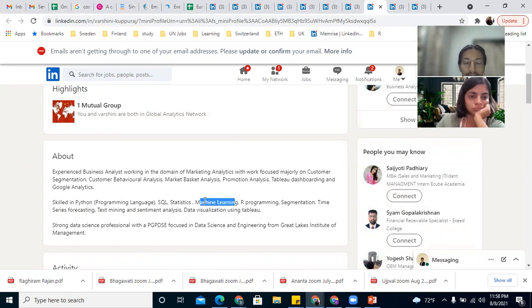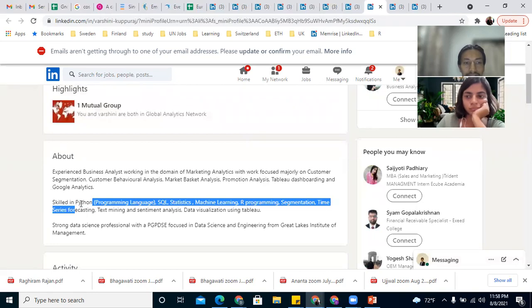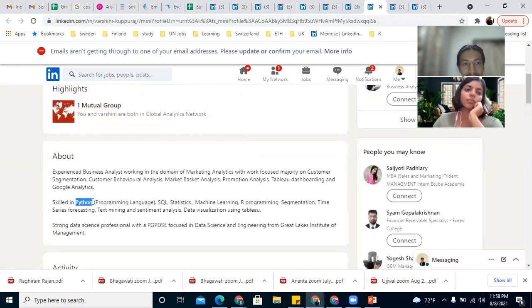So you do machine learning using Python. Python is the tool language, and what you do will be machine learning: supervised learning, unsupervised learning, decision tree, everything will be there. Segmentation, time series forecasting, this can be done from Excel also. Text mining, sentiment analysis, data visualization using Tableau.